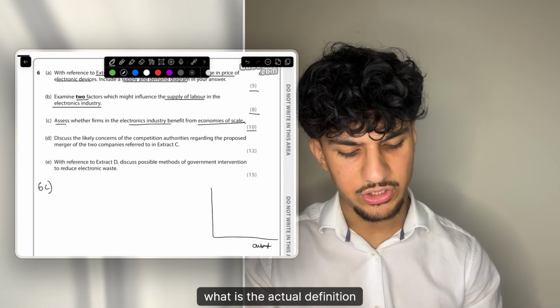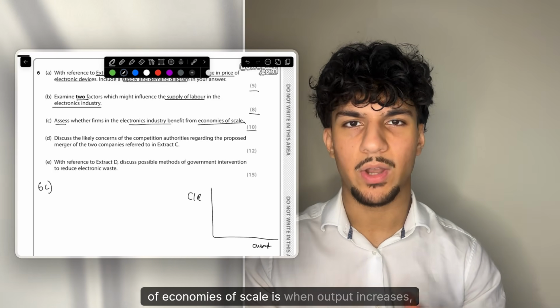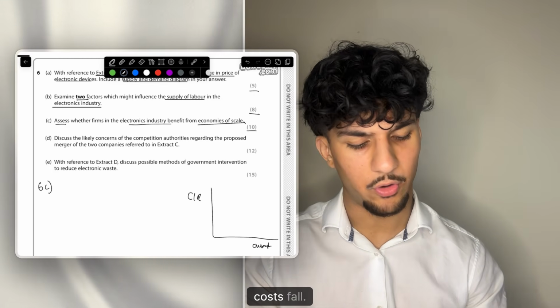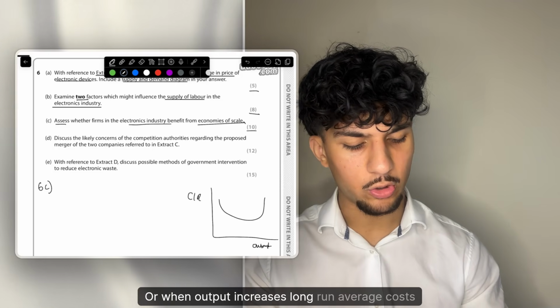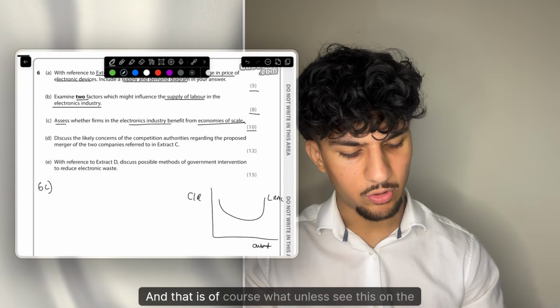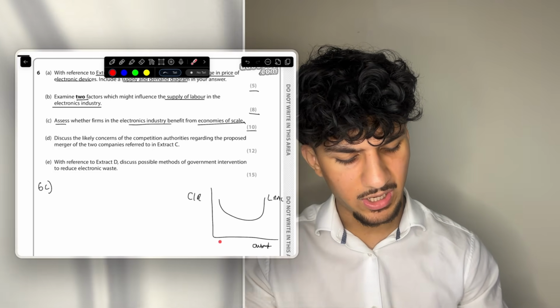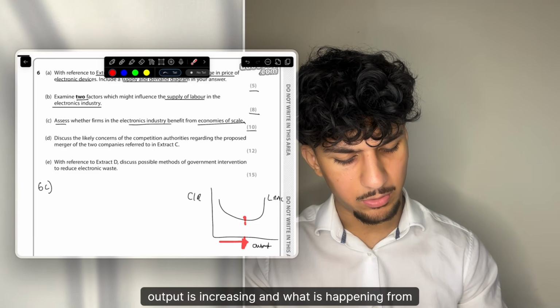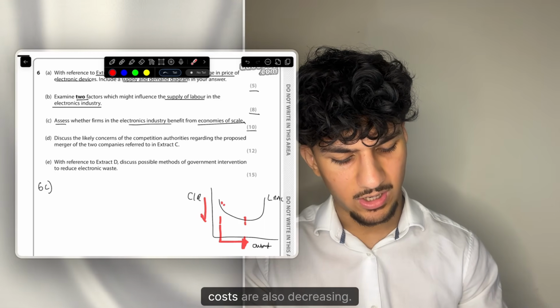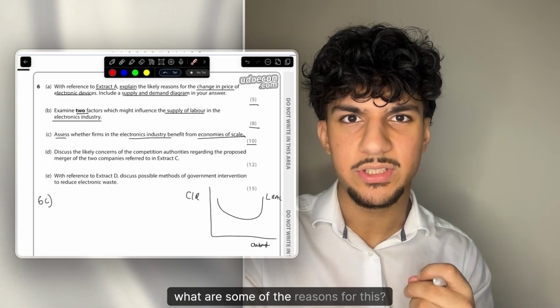What is the actual definition of economies of scale? It's when output increases, costs fall, or when output increases, long run average costs fall. And let's see this on the diagram. Output is increasing, and what is happening to costs? Costs are also decreasing. What are some of the reasons for this?